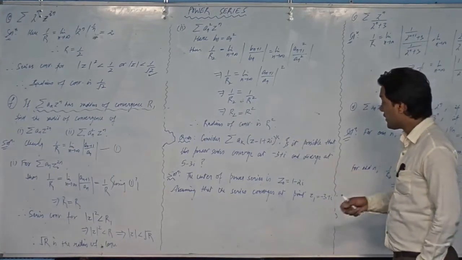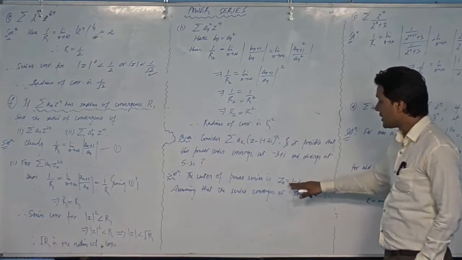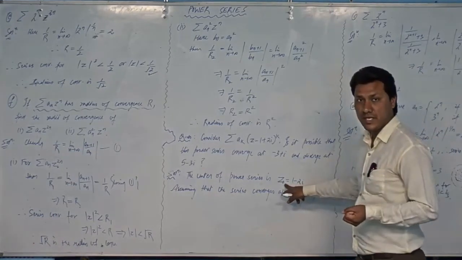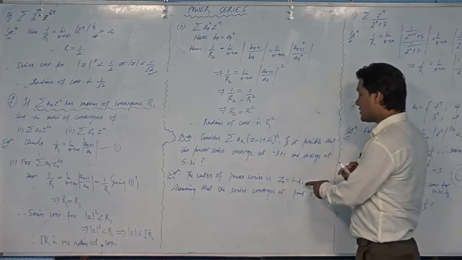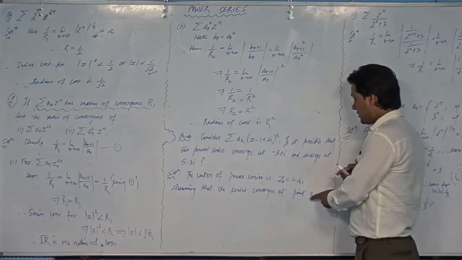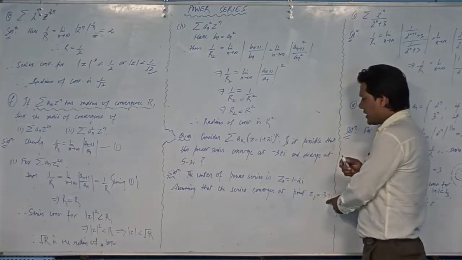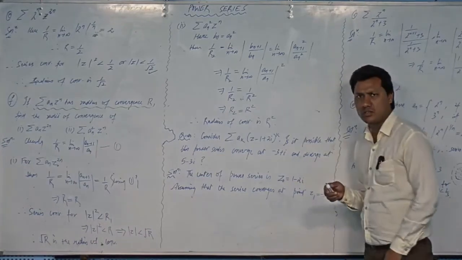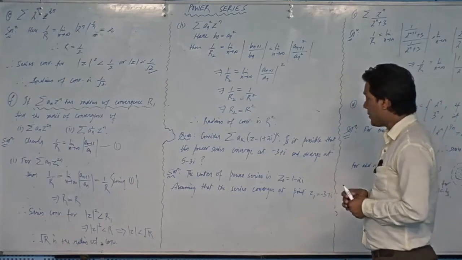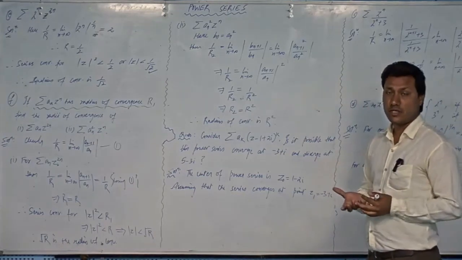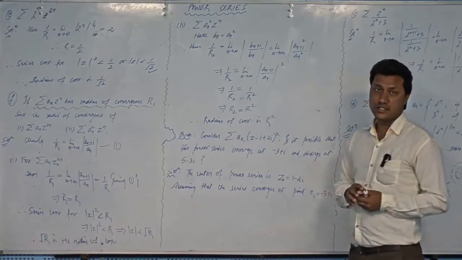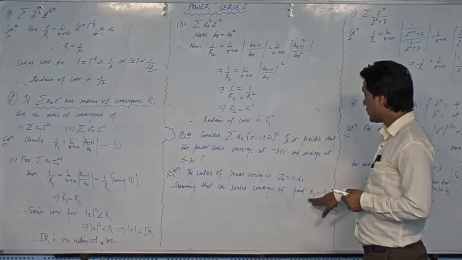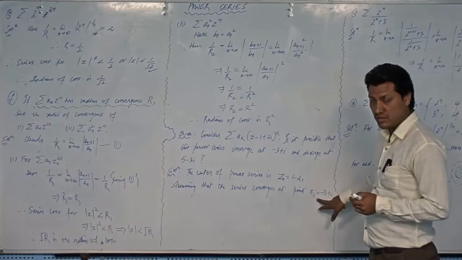Or you can find the distance between these two points. This is the center of the series. Think of an open disk; this is the center of the disk, and this is a point on the disk. You find the distance between these two, and we'll call that distance d1. Obviously the radius of the disk will be greater than or equal to that d1, meaning this point should lie within the disk.